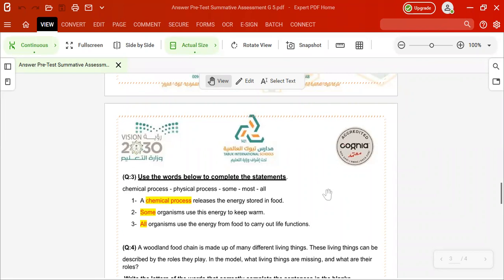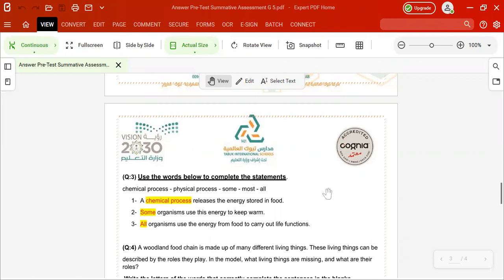Let's turn to the third one: organisms use the energy from food to carry out life functions. Here it is all organisms. All organisms use the energy from food to carry out life functions. What are the life functions here, my dear students? The properties of living things, right? Like what? We can think together with each other.